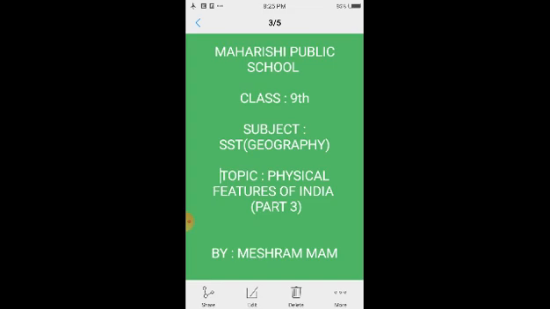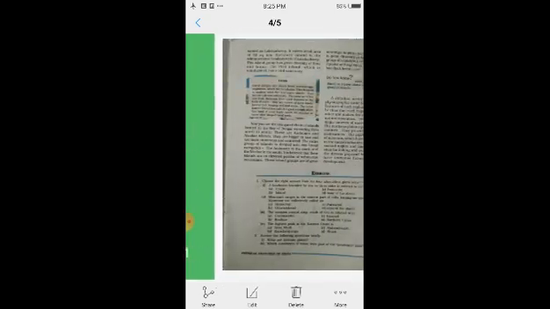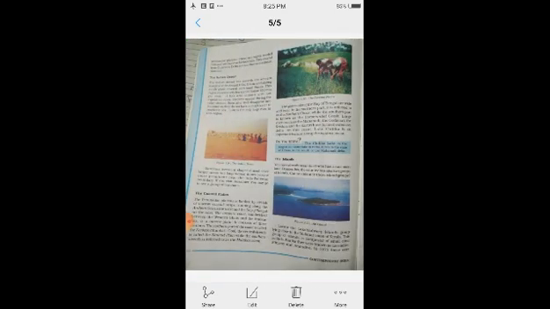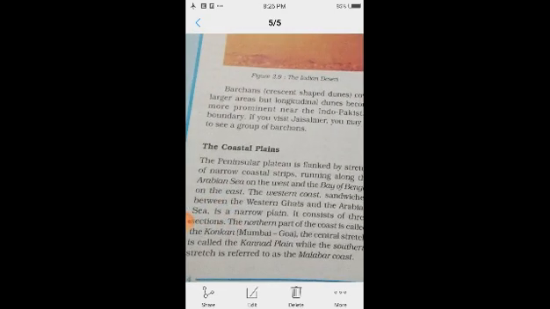150 mm. And the climate, we have seen about the climate and rivers. There is only one large river, and that is the Luni river. All these things we have seen in part 2, and in this part 3 we are going to discuss